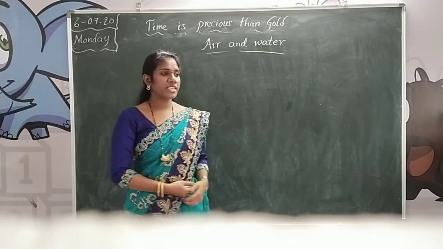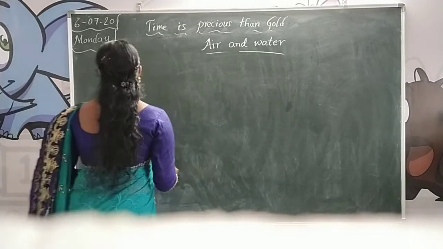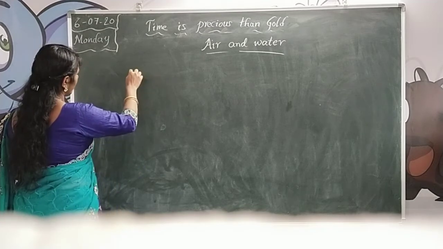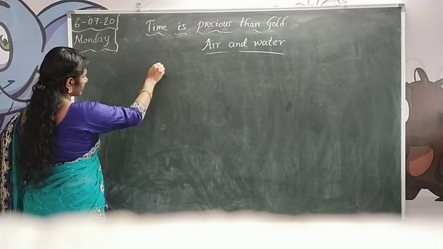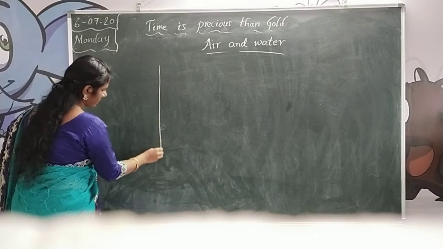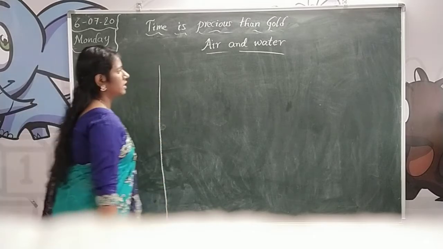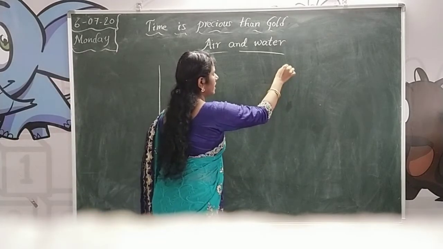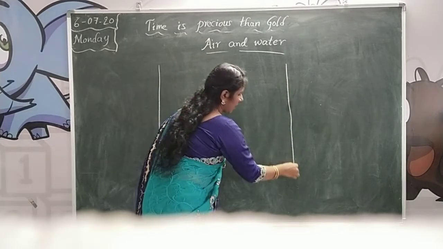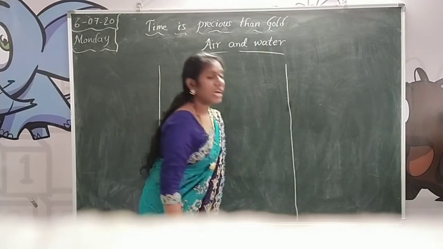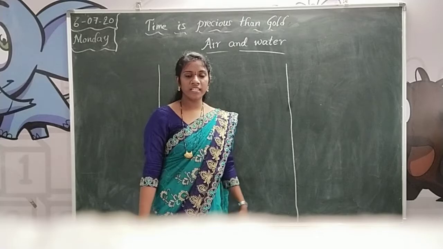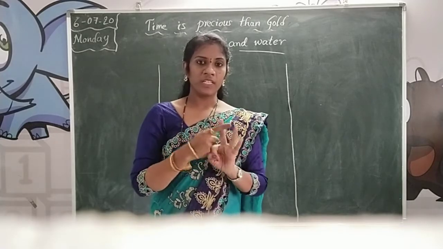Now we are discussing how we use air and water in our surroundings. It is the rainy season, you know, children. Summer, rainy season, and winter season, three seasons you know.